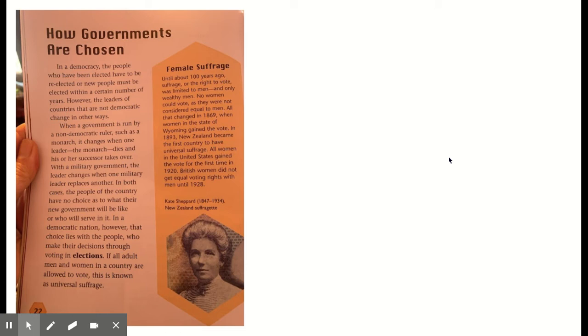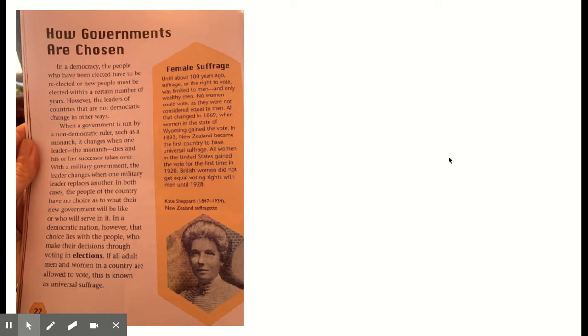In a democracy, the people who have been elected have to be re-elected, or new people must be elected within a certain number of years. However, the leaders of the countries that are not democratic change in other ways. When a government is run by a non-democratic leader, such as a monarch, it changes when one leader, the monarch, dies and her successor takes over.